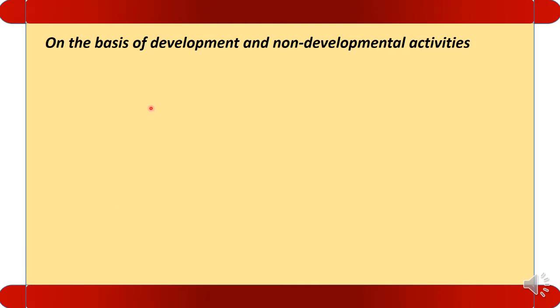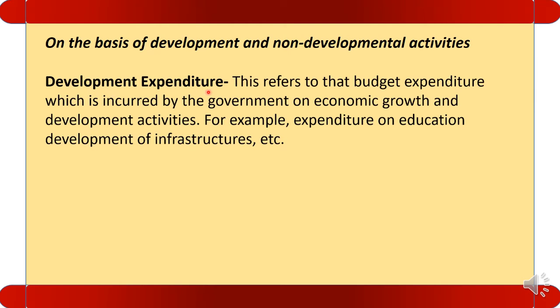On the basis of developmental and non-developmental activities, there are two types of expenditure. One is developmental expenditure. Let us see the developmental expenditure first. This refers to that budget expenditure which is incurred by the government on economic growth and development activities. For example, expenditure on education, infrastructure, hospitals, etc. These are developmental expenditure.